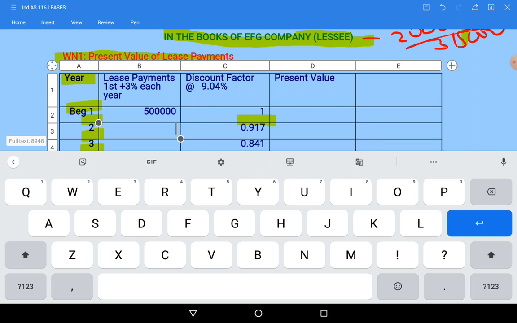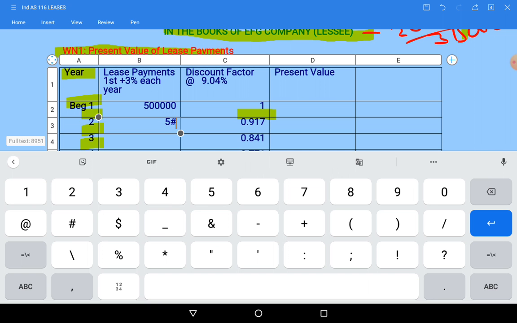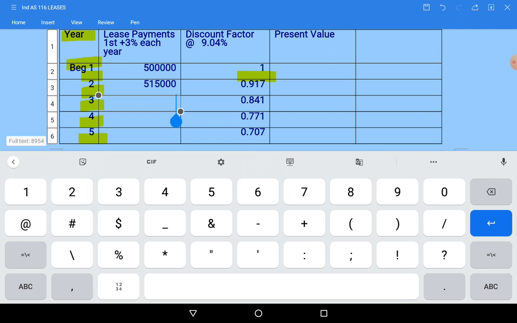Calculate along with me and write in your notebook, I am telling. So 5 lakhs plus 3% is becoming 5 lakh 15,000. So I am typing here 5 lakh 15,000. Next, third year plus 3%, so it is becoming 5,30,450.